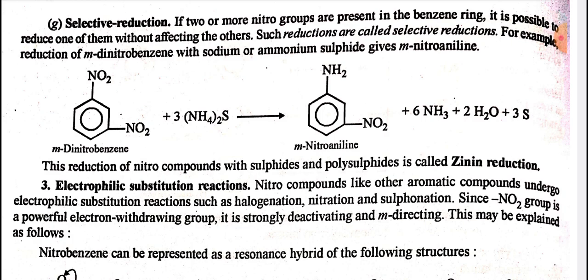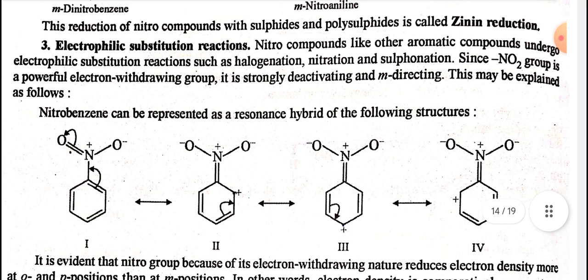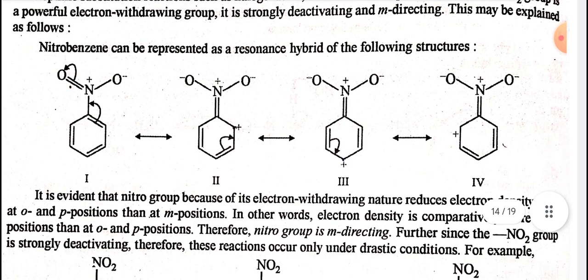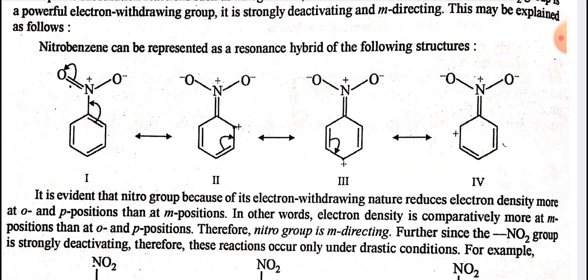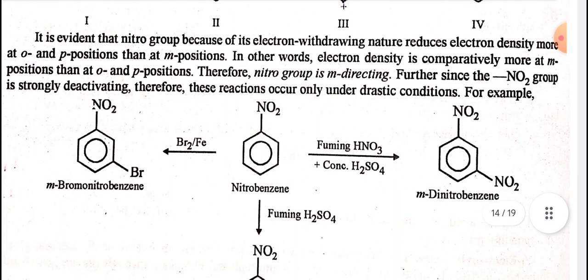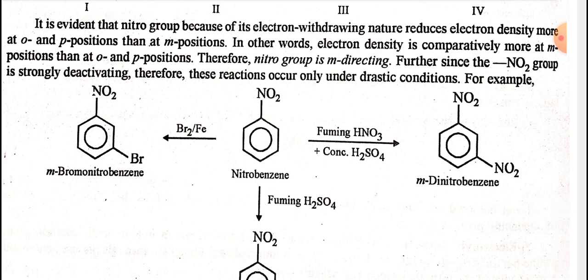Third is electrophilic substitution reactions. Nitro compounds, like other aromatic compounds, undergo electrophilic substitution reactions such as halogenation, nitration, and sulfonation. Since the nitro group is a powerful electron withdrawing group, it is strongly deactivating and meta-directing. This may be explained as follows. Nitrobenzene can be represented as a resonance hybrid of following structures. It is evident that the nitro group, because of its electron withdrawing nature, reduces electron density more at ortho and para than at meta. In other words, electron density is comparatively more at meta positions than at ortho and para positions. Therefore, the nitro group is meta-directing.